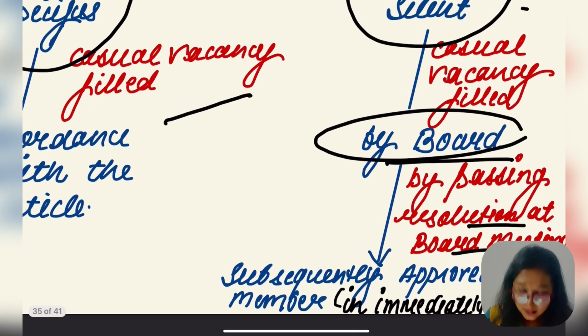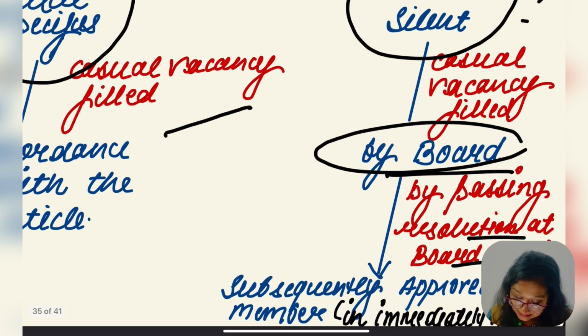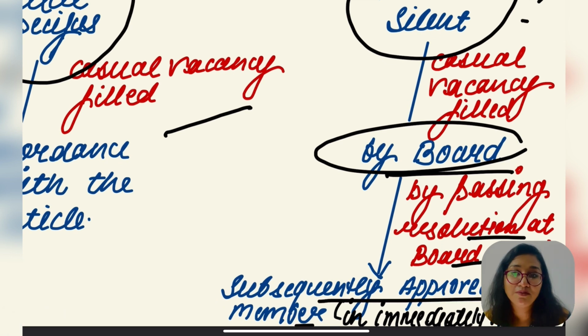Okay, but it is subsequently approved by the members in the immediately next general meeting, right? The person who is appointed by the Board of Directors in the board meeting is to be approved by the members in the next general meeting, right?